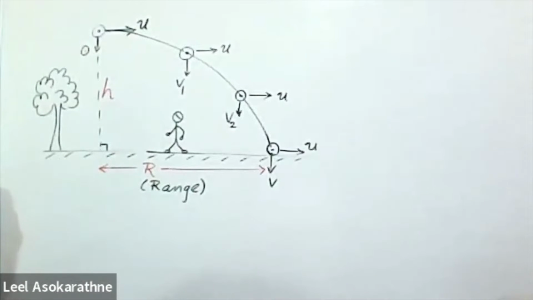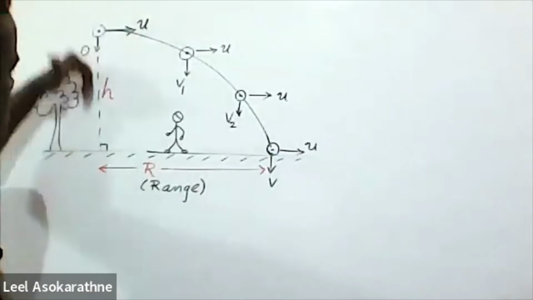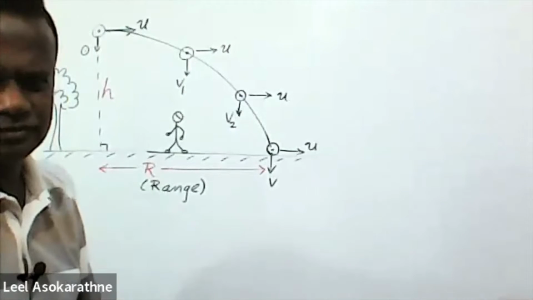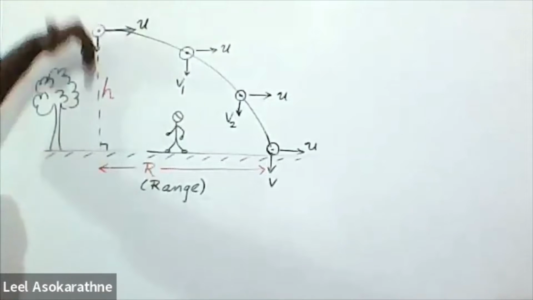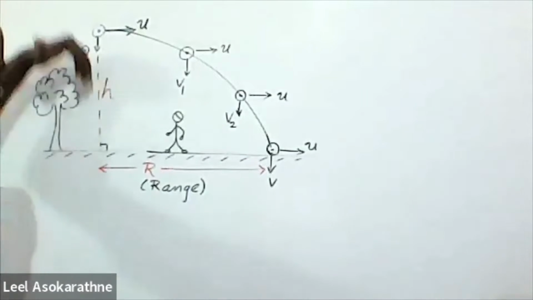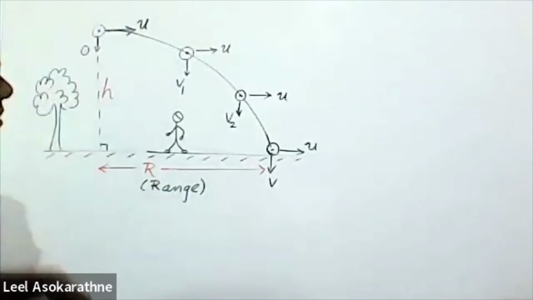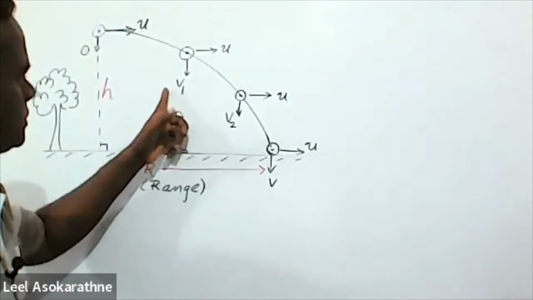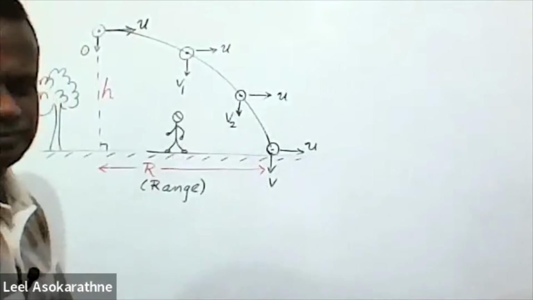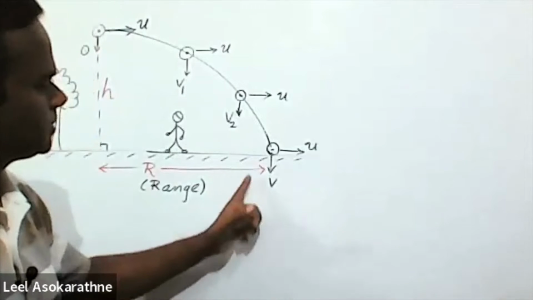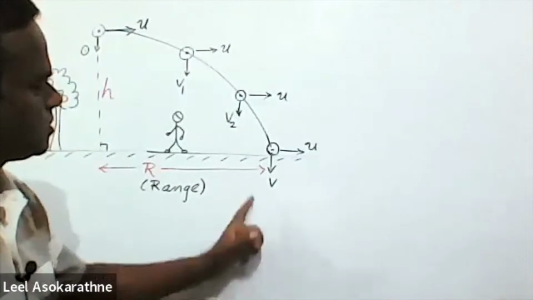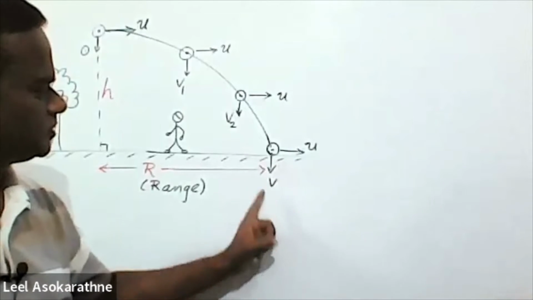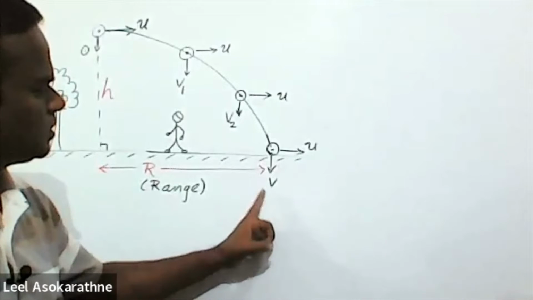But with time, this vertical component of velocity increases. We know that acceleration due to gravity is acting vertically down always. Therefore, vertical velocity increases with time. Then you can believe that when it reaches the ground, it can attain a maximum vertical velocity there.